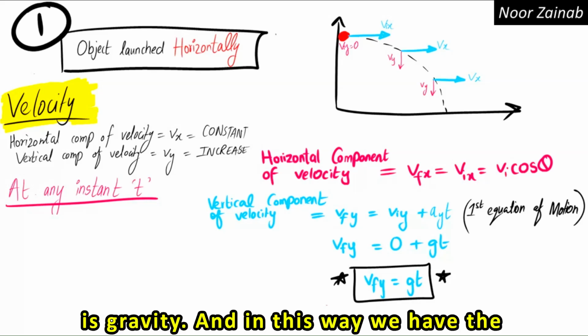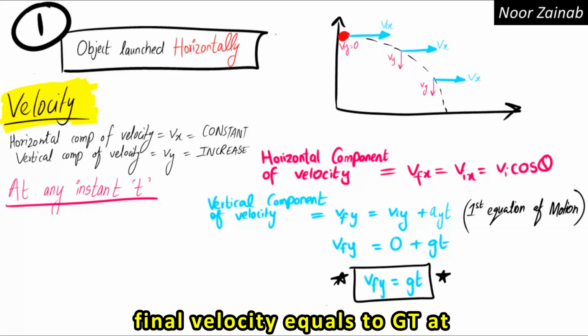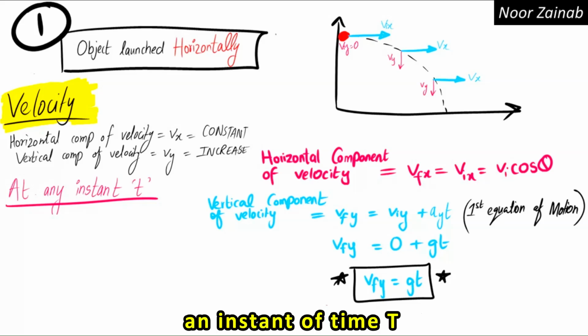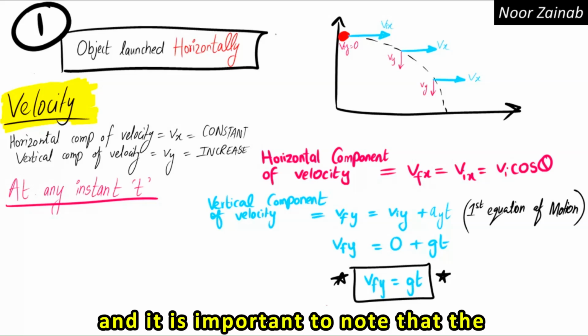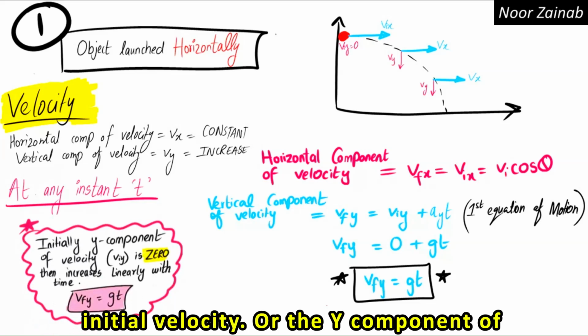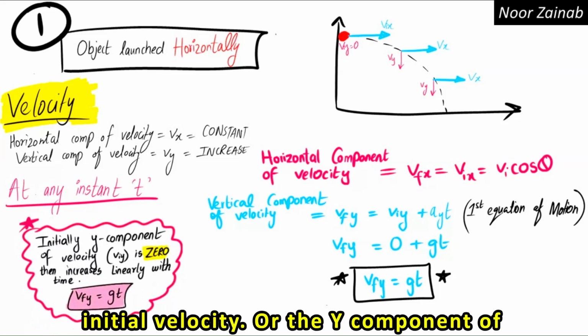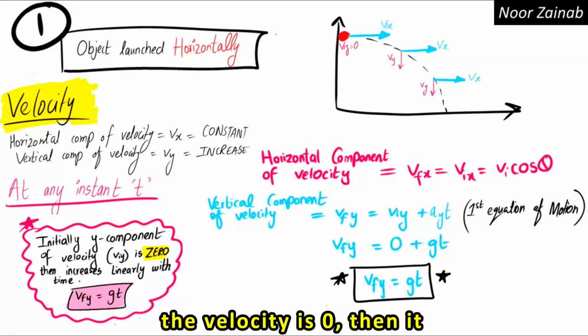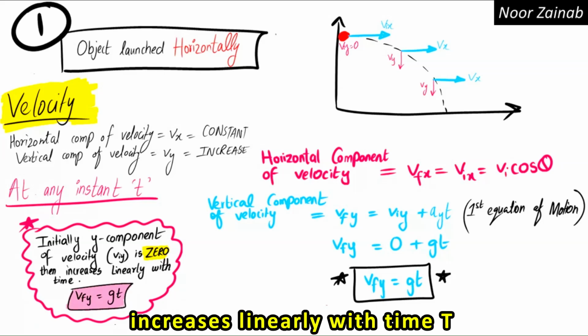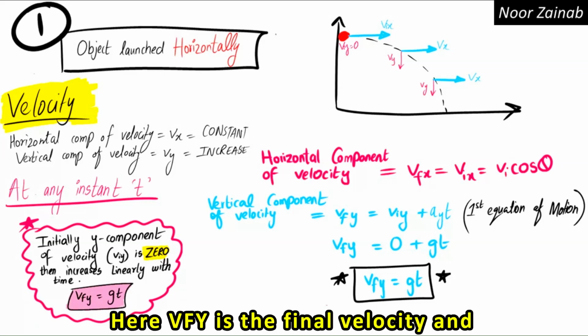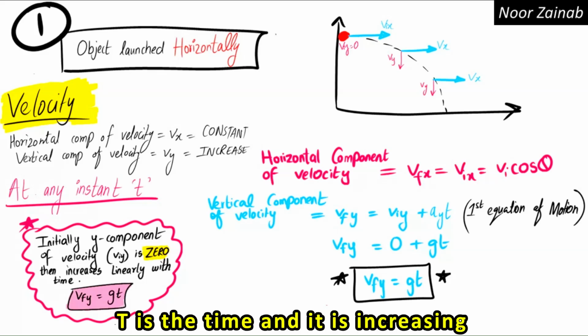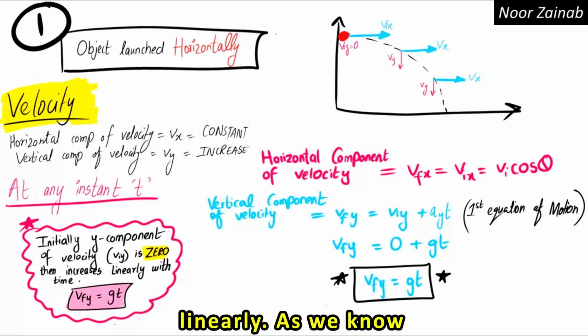In this way, we have the final velocity equal to gt at an instant of time t. It is important to note that the initial y component of the velocity is 0, and then it increases linearly with time t. Here Vfy is the final velocity and t is the time, and it is increasing linearly.